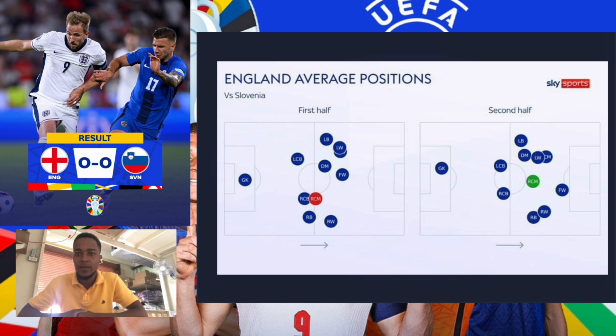Mainoo carried the team higher into Slovenia's half than Gallagher did, and Mainoo was taking up better positions. This is demonstrated in this graph if you look closely at the England team's average position in the first half and how it differs to the second half, especially the centre forward and the right side midfielder. In the first half Foden and Bellingham were in the same general position, but in the second half, because the play has been stretched, they are in different areas.